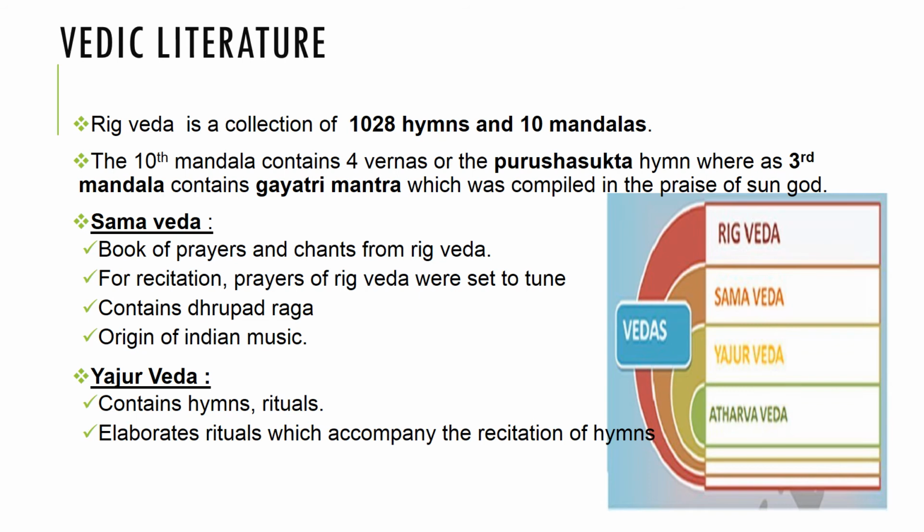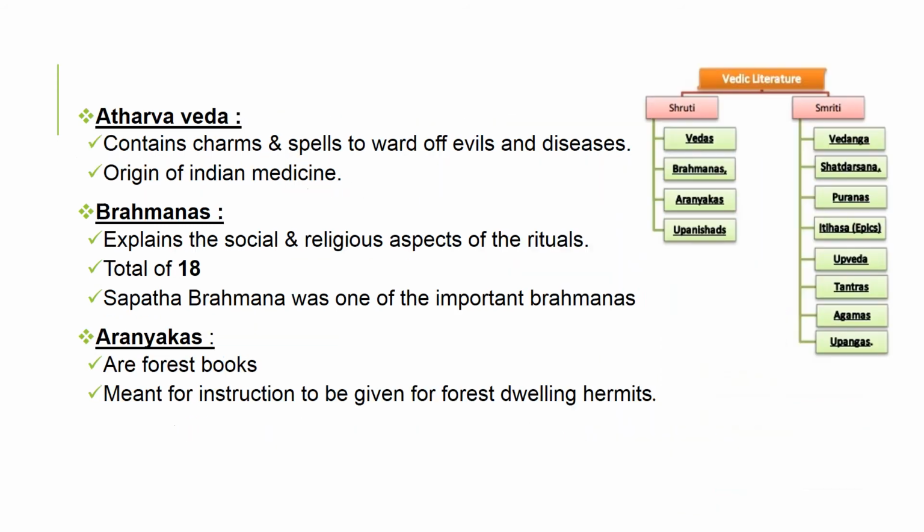Next, Yajurveda. It contains hymns and rituals. It elaborates rituals which accompany the recitation of hymns. The next one is Atharva Veda. It contains charms and spells to ward off evils and diseases. This tells that there is an origin of Indian medicine during this Vedic age.